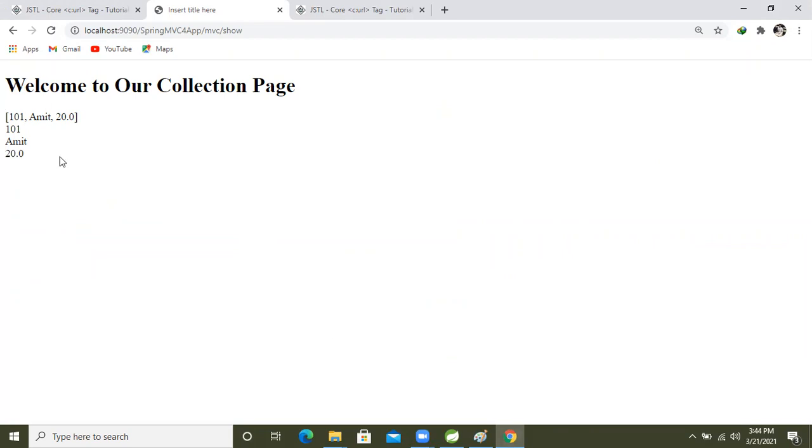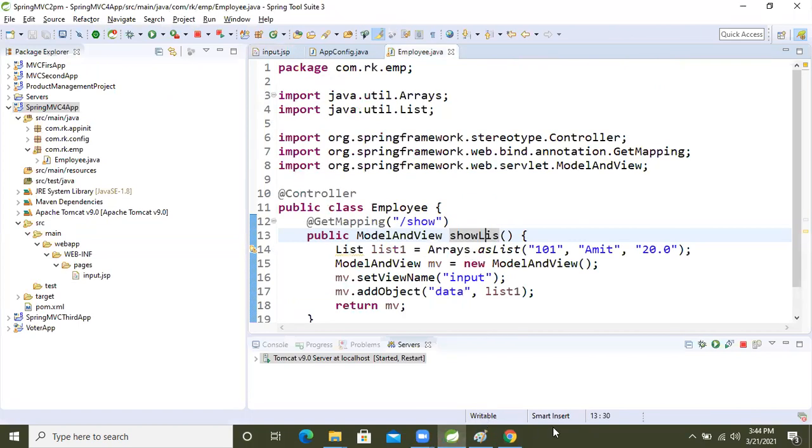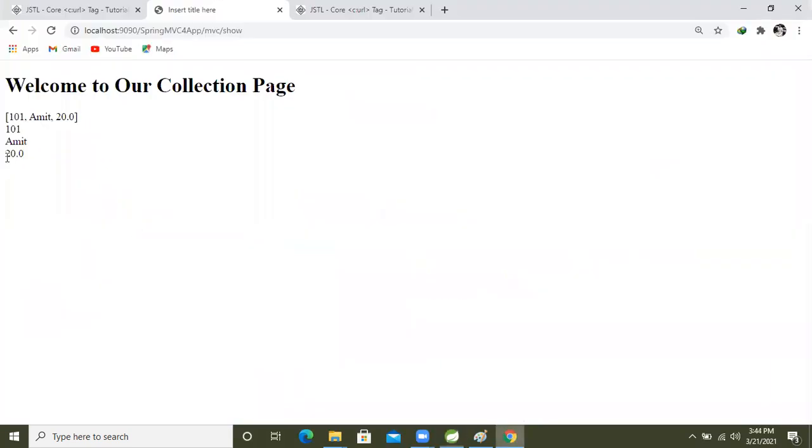The collection we are sending now. Let's move on to the next step. We are sending this data from the controller, and we are just reading it on the browser.